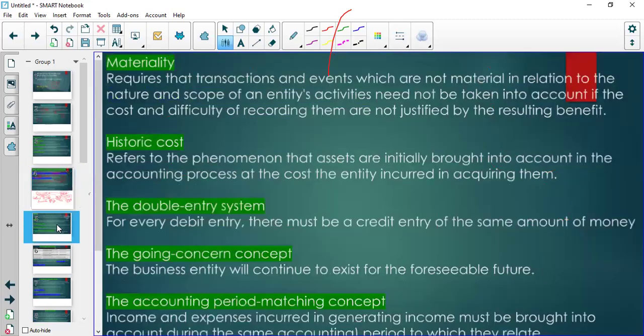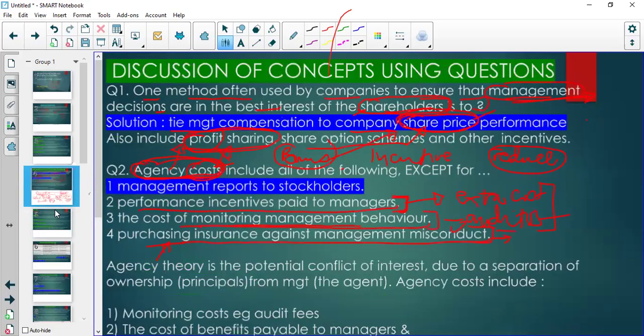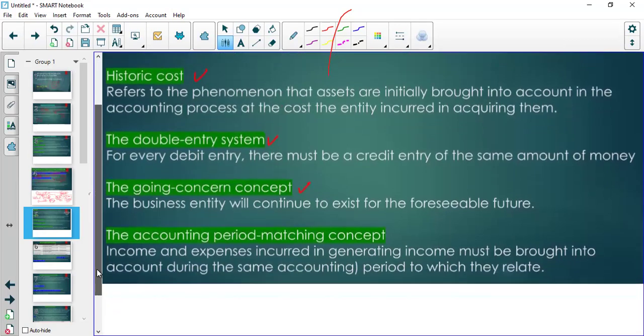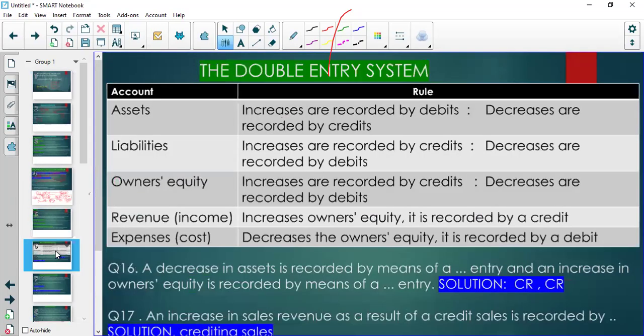Brilliant. So that was agency cost. So this one I should have put it here. I will correct it because this slide is in the wrong position. Right, and these are some of the principles of accounting that you will need to remember: going concern, materiality, double entry. So we're not going to discuss those now, but you can have some time to look at that.